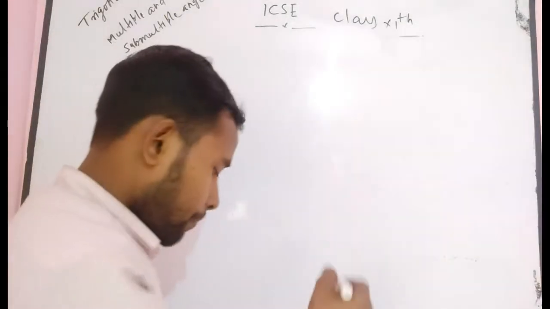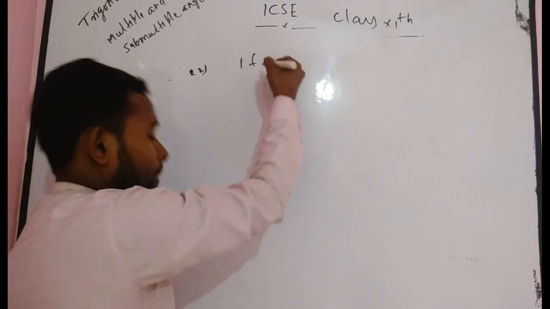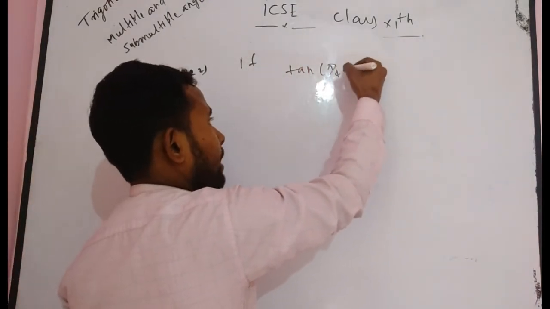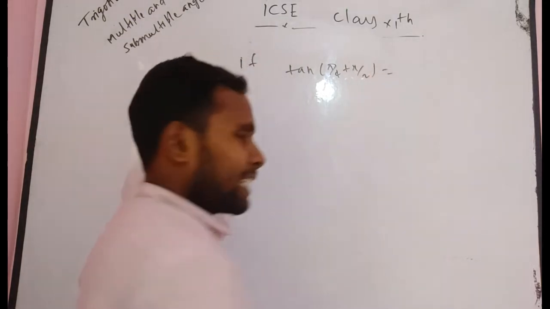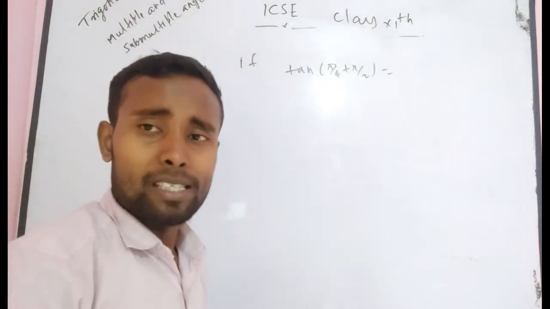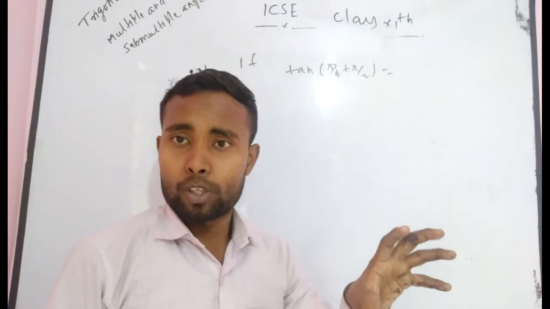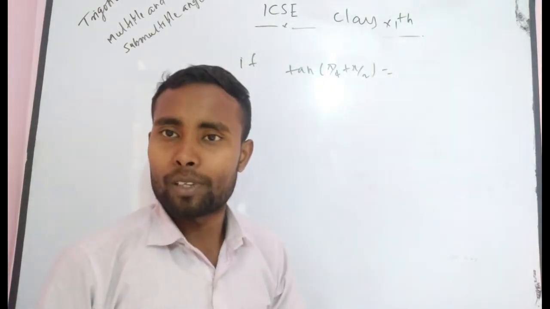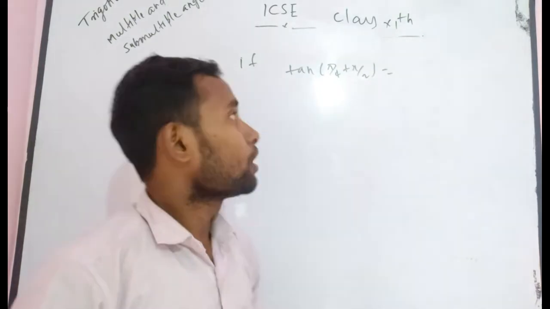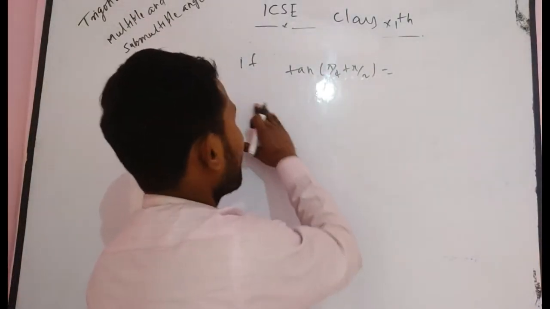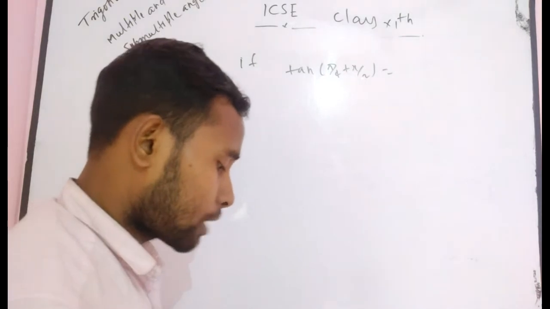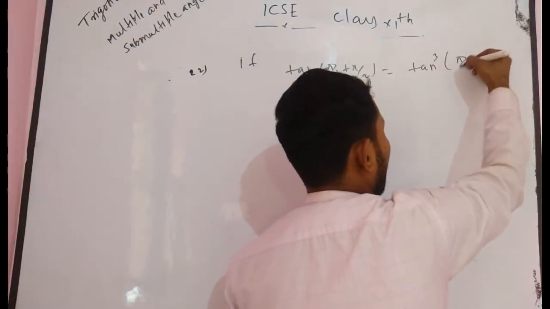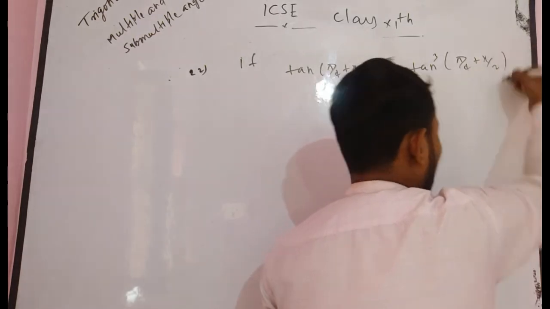In this problem, something is given. I want to tell you again, if in any question something is given, you have to use it, and try to reach your final answer with the help of the given condition. According to this question, it is given that tan (pi by 4 plus x by 2) is equal to tan cube (pi by 4 plus alpha by 2).